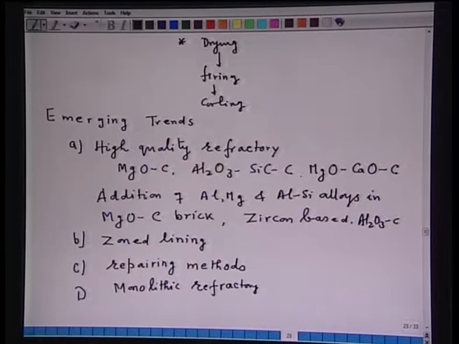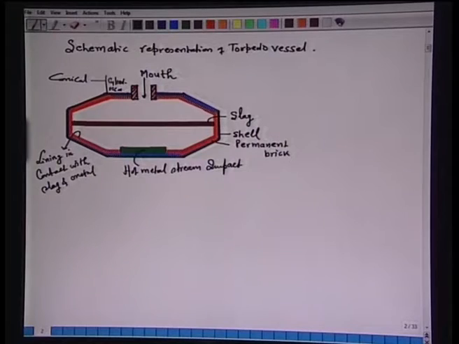So, what I have thought, let me show the zoned lining in certain reactors of steel making, and the first I have selected is a torpedo vessel. A schematic representation of the torpedo vessel is shown in this particular figure.